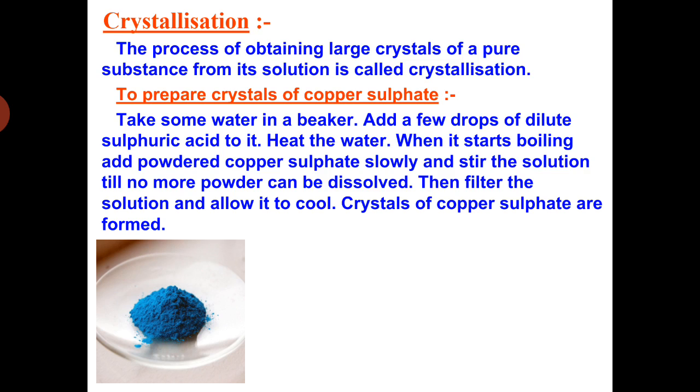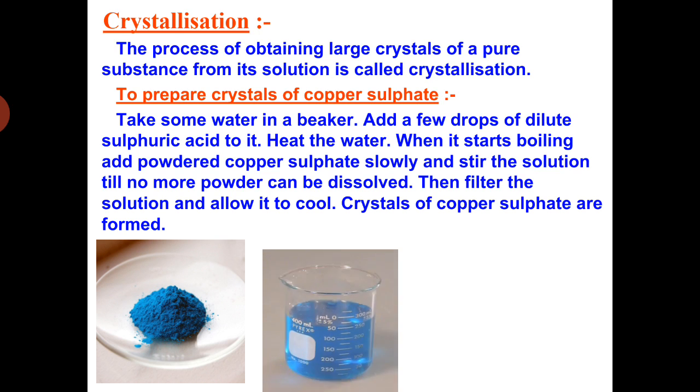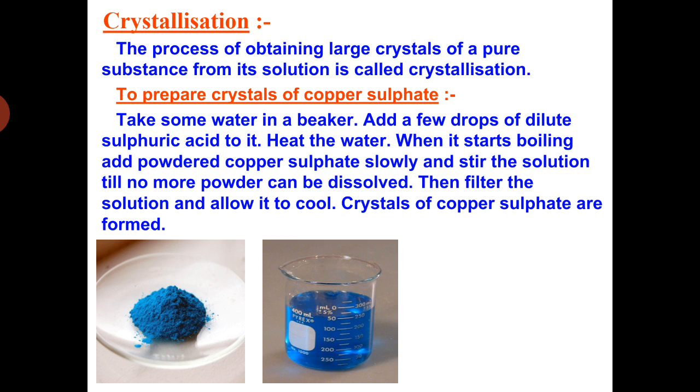You can see the figure, the blue colored powdered form here. It is the copper sulfate, powdered copper sulfate. You dissolve it into the solution. Which solution? In a beaker we have water, to which we have added a few drops of dilute sulfuric acid.